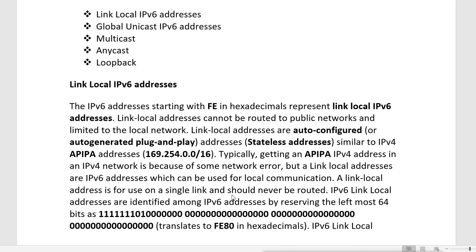Link local address always starts with FE80. FE80 means the first 10 bits are reserved here, and they are always like this. That means all these bits are enabled first, and then 0, 1, 0.